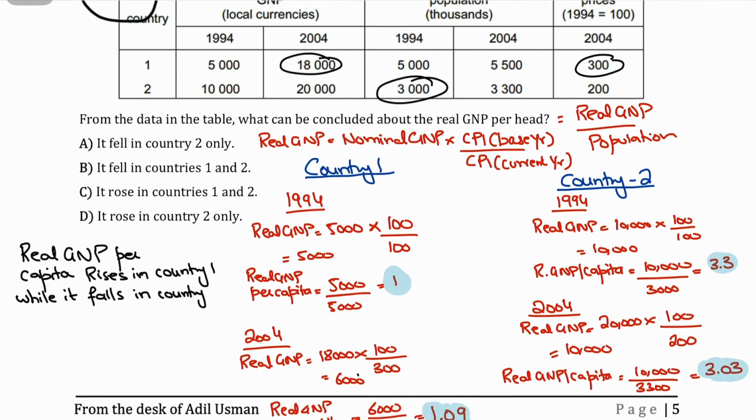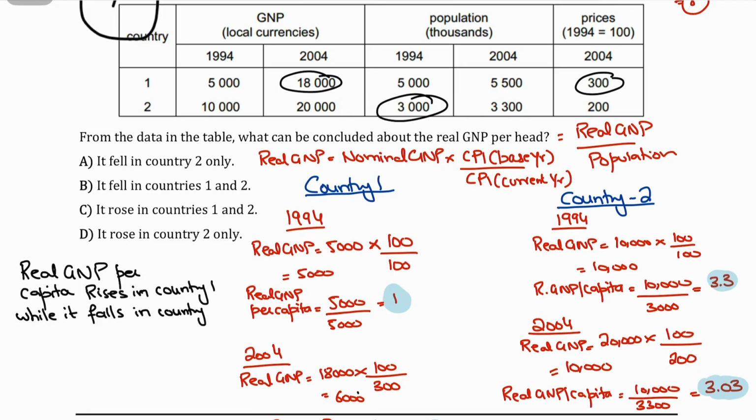And then for 2004, your real GNP would be nominal GNP times CPI base year over current year CPI, 100 over 200. 100 was your base year CPI, and the current year CPI in 2004 for country 2 is 200. 100 over 200 times 20,000 would give you 10,000 as your real GNP. You divide this value by the population, which is 3,300, you get real GNP per capita, that is 3.03.